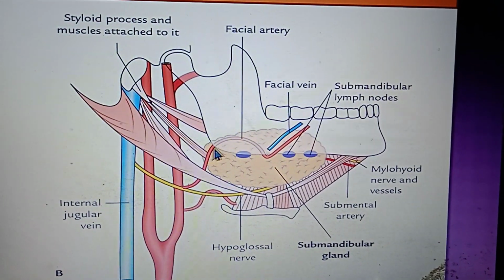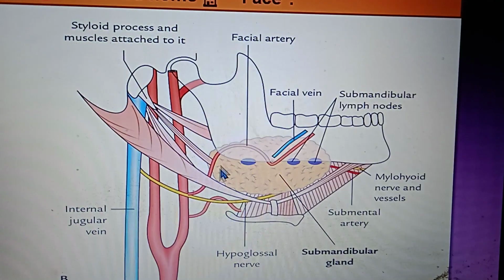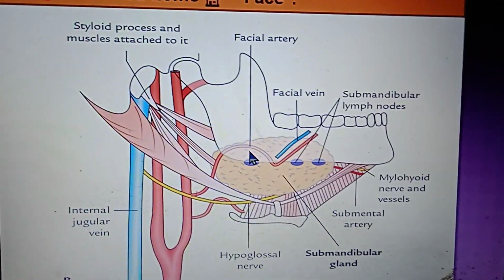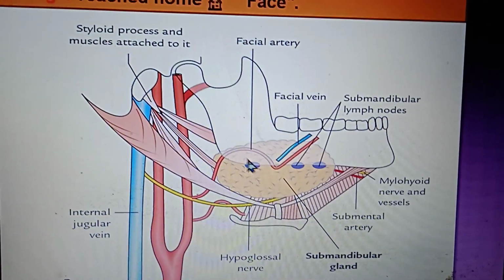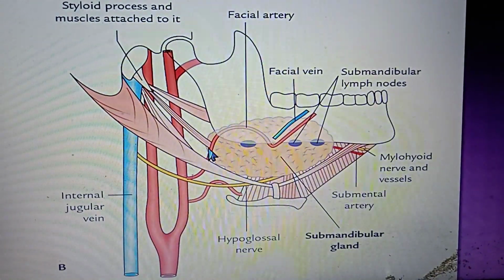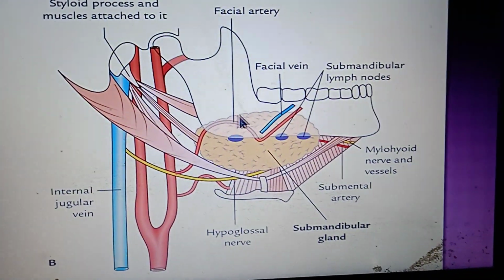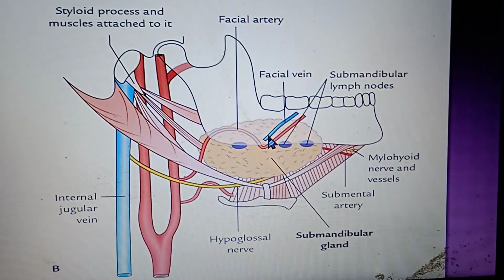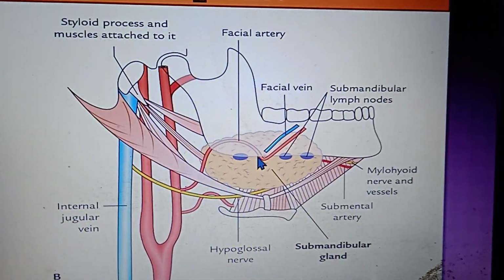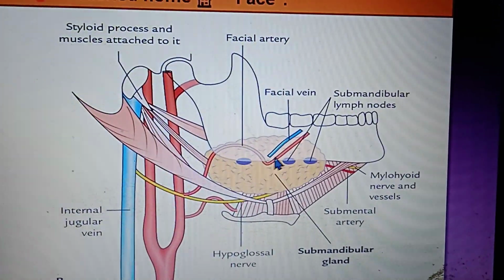This is our facial artery. It runs deep to the submandibular gland. This in yellow color is the submandibular gland. It lies posterior to the mandible. It takes an S-shaped course. This is the S-shaped course of the facial artery, and it passes deep to the submandibular gland, and now it becomes superficial and runs across the